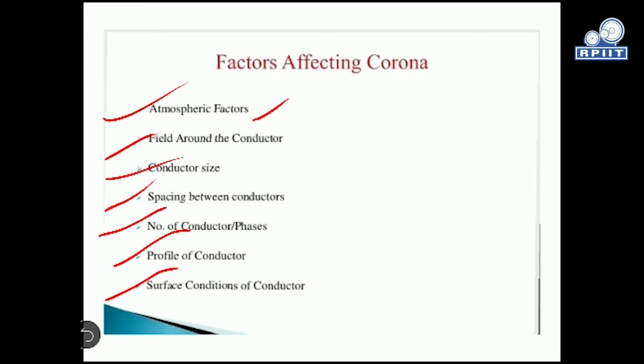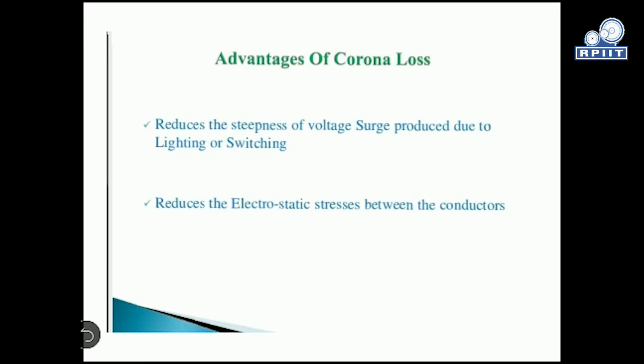Then the advantages of corona: it reduces the steepness of voltage surges produced due to lightning or switching. Lightning is a natural phenomenon in the environment, due to thunderstorms, and lots of voltage is produced in that. That voltage will directly impact your equipment.